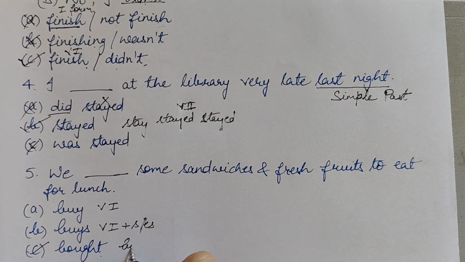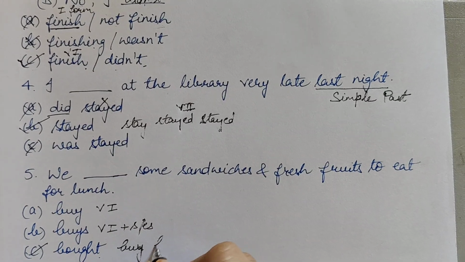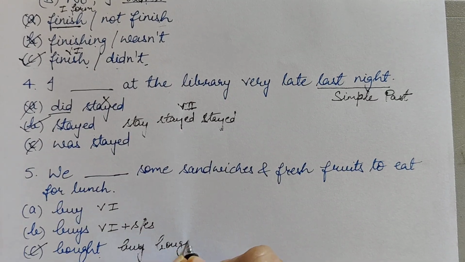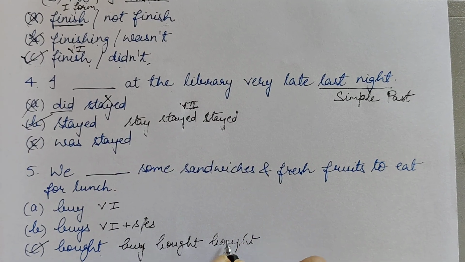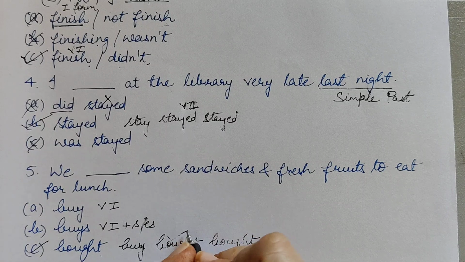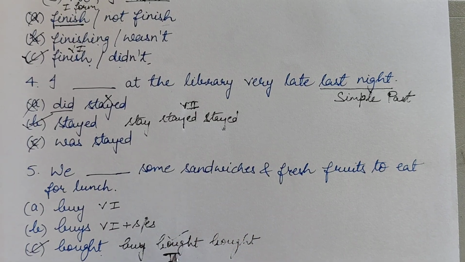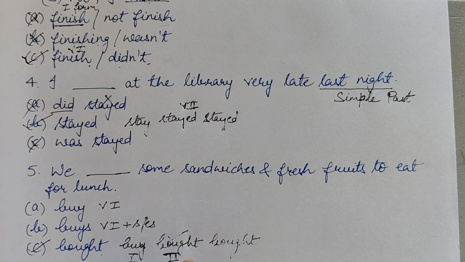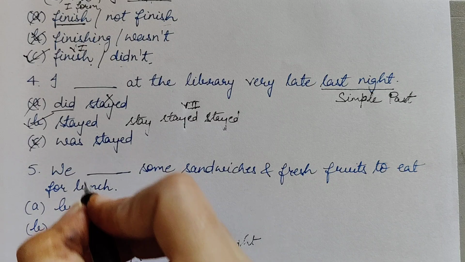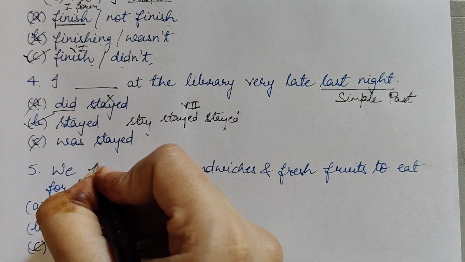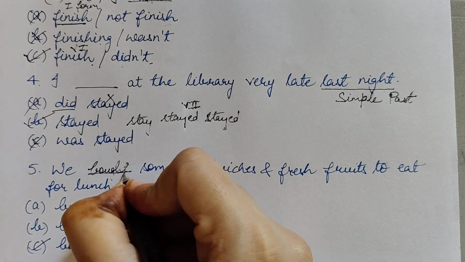Because we use the second verb form of buy, and this is buy, bought, bought. So the second verb form will come here. So here I'm going to put this option 3. Okay.